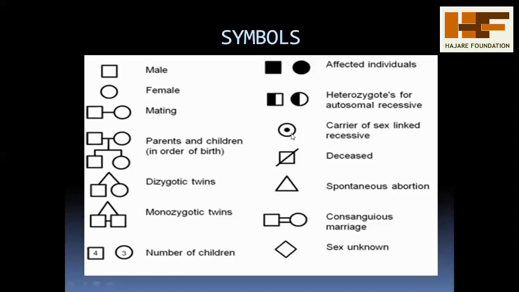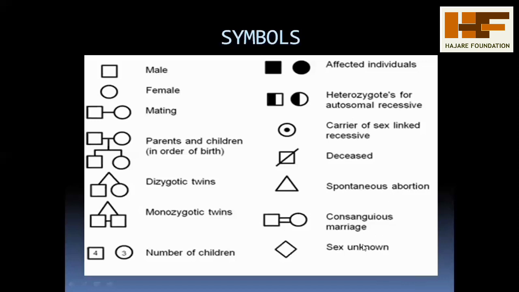This symbol represents a carrier of a sex-linked recessive condition. It means a carrier female, and it also represents the sex-linked recessive condition, and it is a death case, and this is a spontaneous abortion. It means if the female undergoes an abortion process, spontaneous means immediate. This is the symbol of spontaneous abortion.